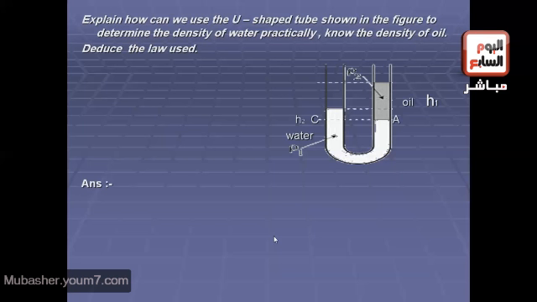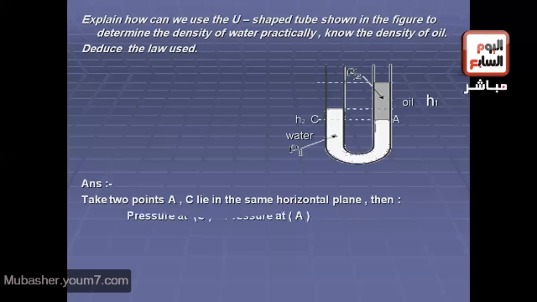Okay, we will take two points A and C in the same horizontal level. So the pressure at A equals the pressure at C. That's right. Pressure at C equals P_atm plus ρ_water g h2, which equals the pressure at A, which equals P_atm plus ρ_oil g h1. So ρ_water equals ρ_oil times h1 divided by h2.